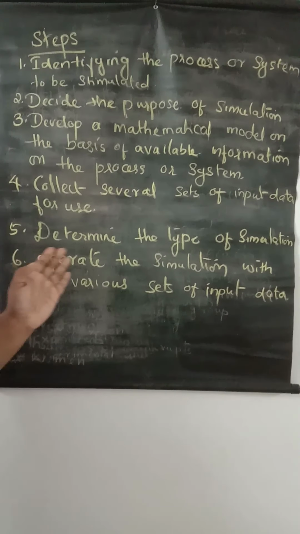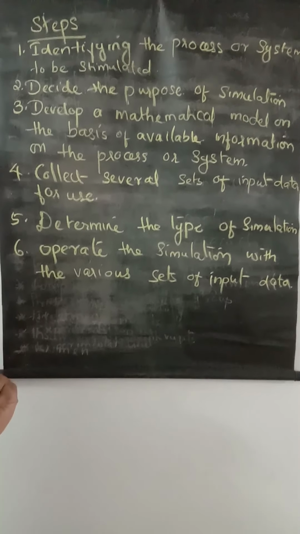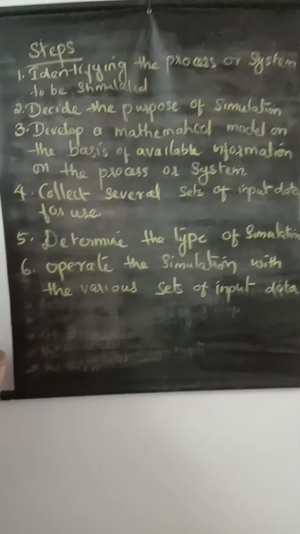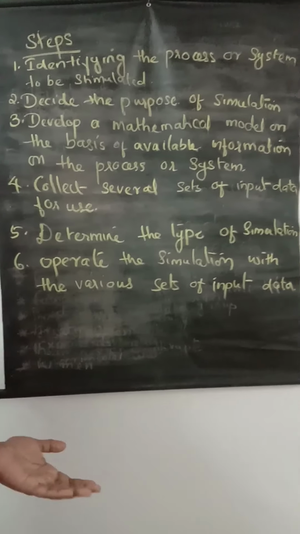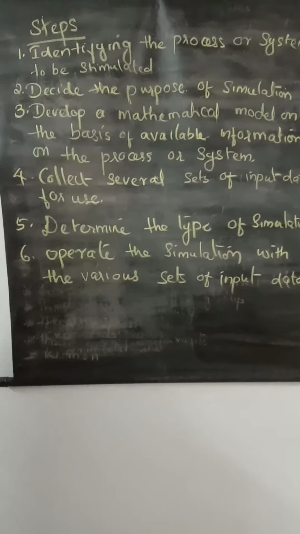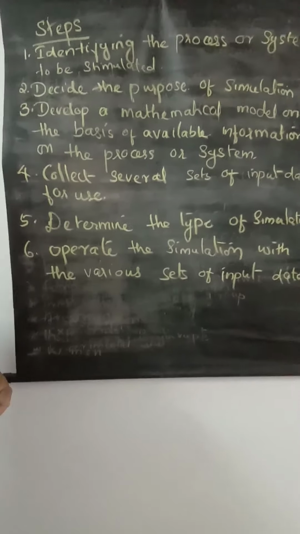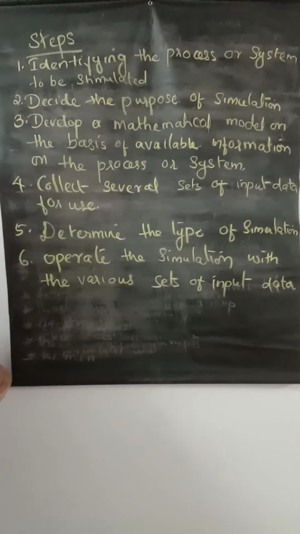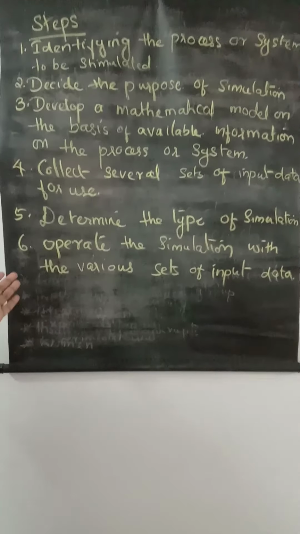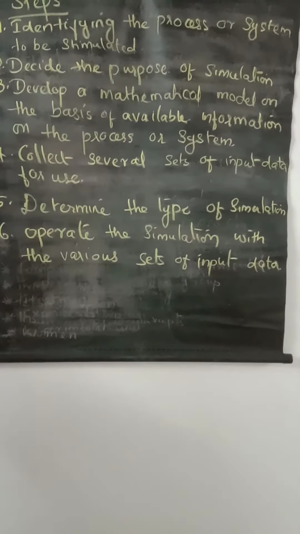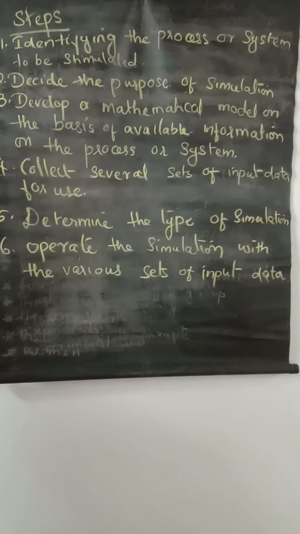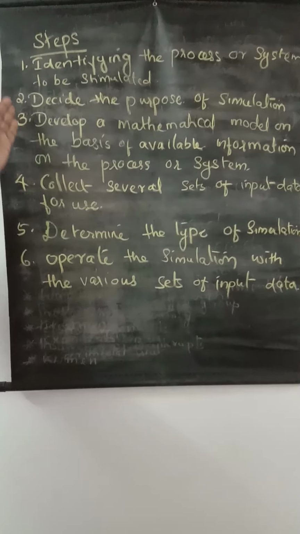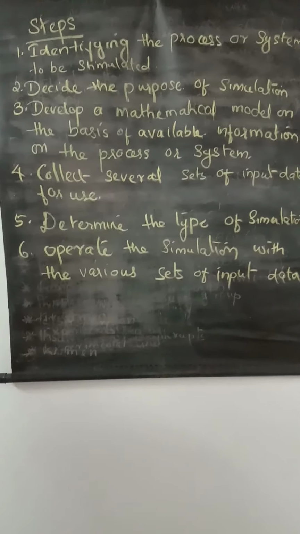After that, determine the types of simulation. The types are computer simulation, man-made simulation, and another one, computer-man simulation. We have to study that one. Last, operate the simulation with the various sets of input data. These are the steps of the simulation process.